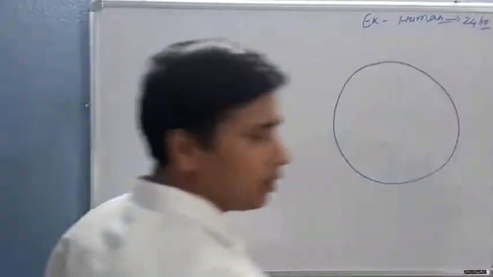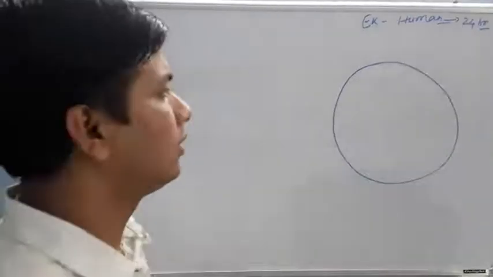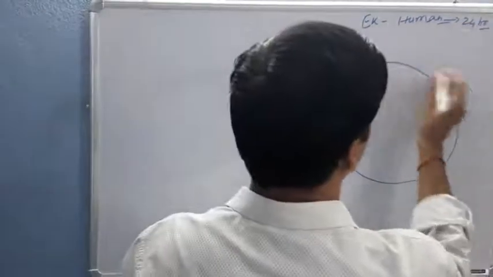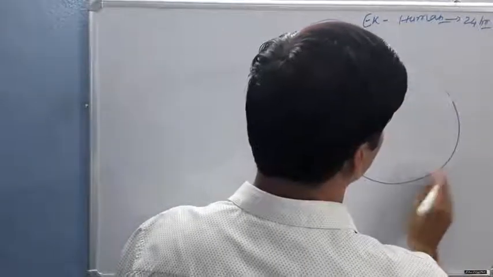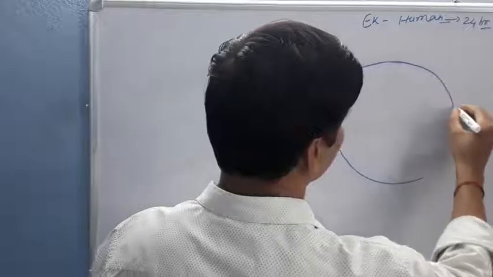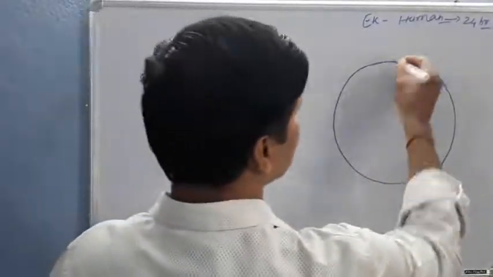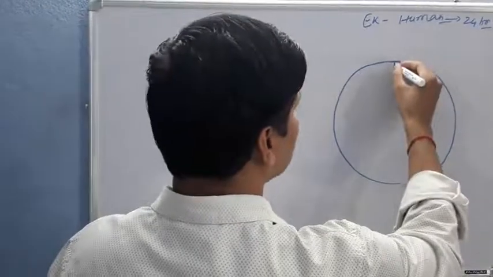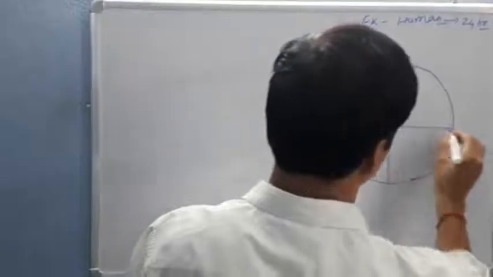I am taking the example of a human cell. This cell has different phases.